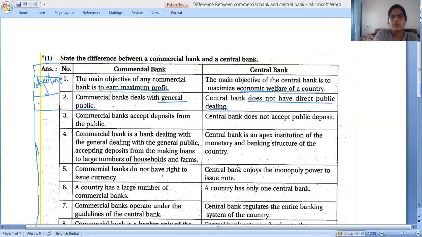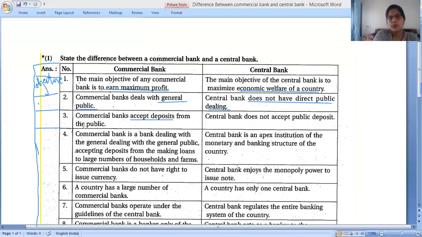Then our third point, related to the commercial bank, is accept deposits. We have to write here: accept deposits. Commercial bank accepts deposits from the public.